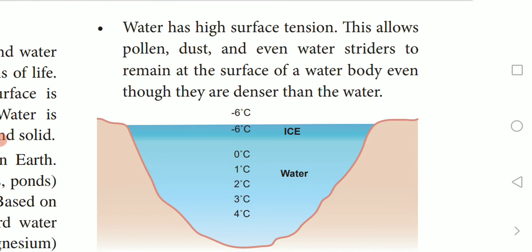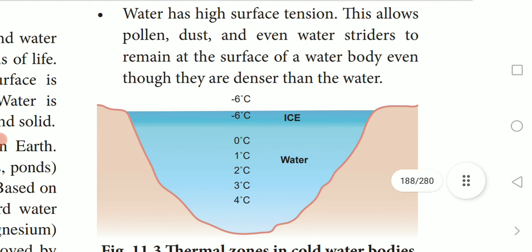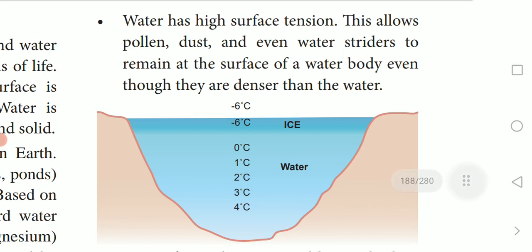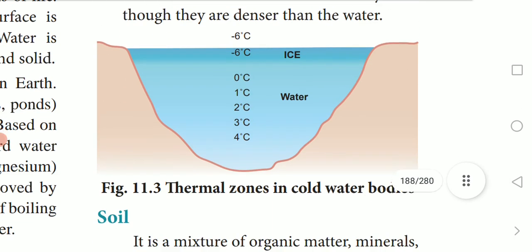This allows pollen, dust, and even water striders to remain at the surface of a water body even though they are denser than the water. Some particles floating on the water surface are even higher in density than the water. That's what they say here.